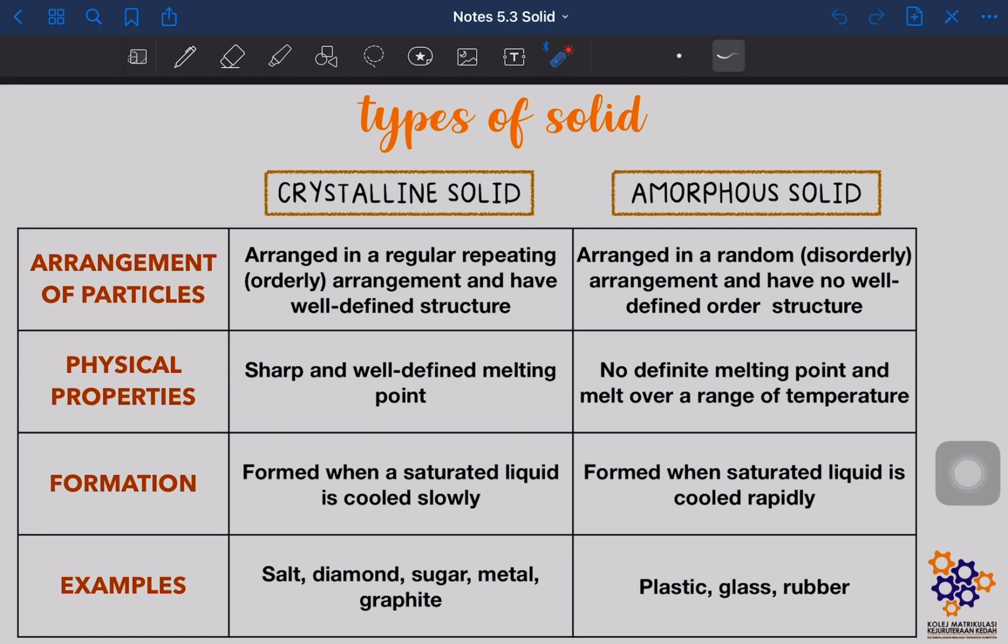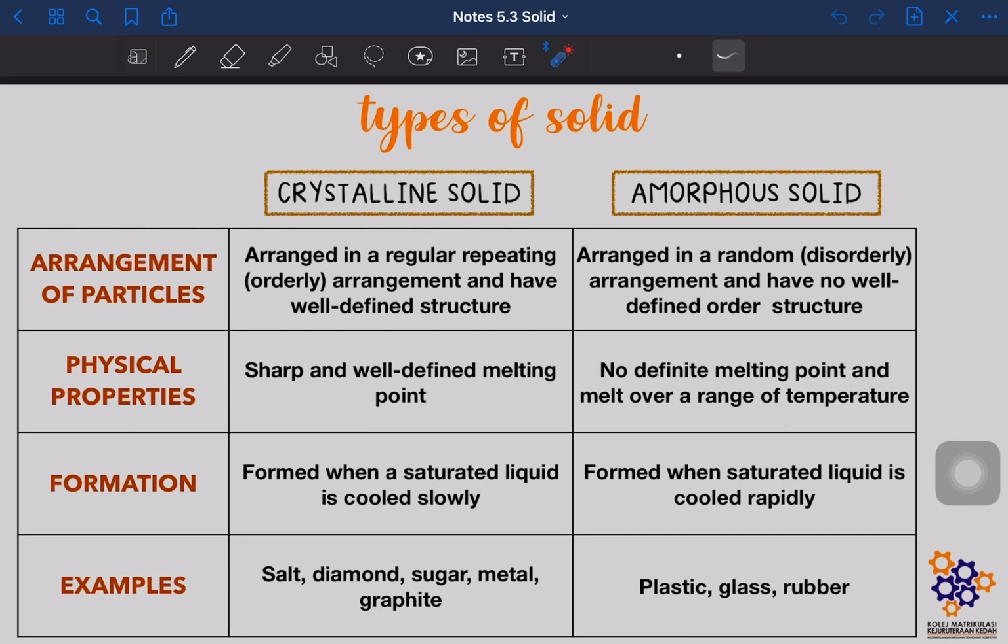Okay, so now let's look at the physical properties. So kalau crystalline solid, dia ada well-defined melting point. Maksudnya setiap crystalline solid tu dia ada specific melting point. Okay, however, untuk amorphous solid, dia has no definite melting point, and dia melt over a range of temperature. Okay, dia tak ada specific temperature yang dia akan melt lah.